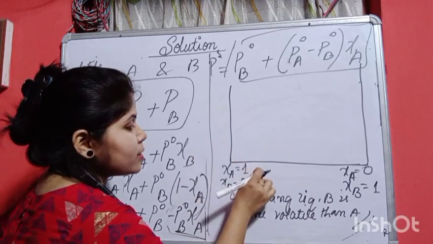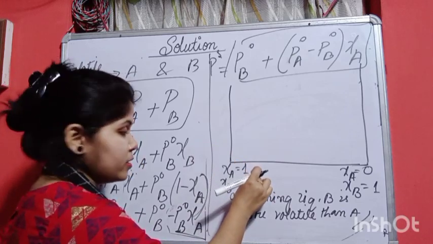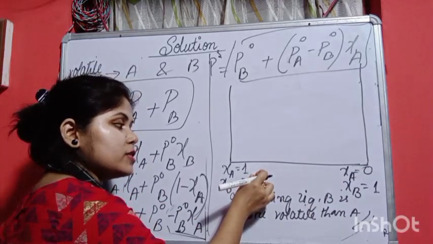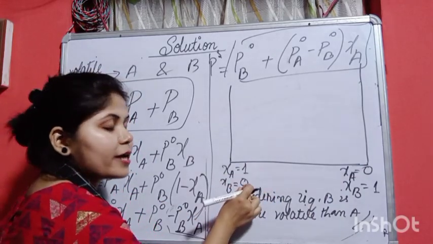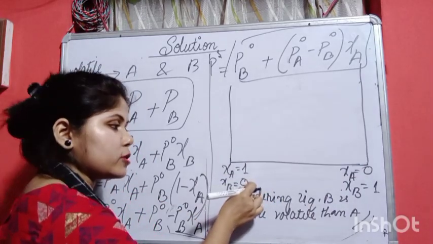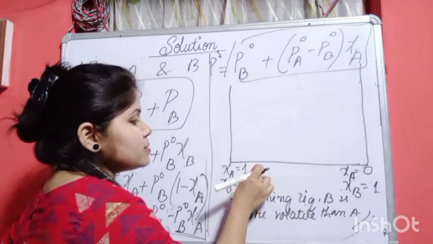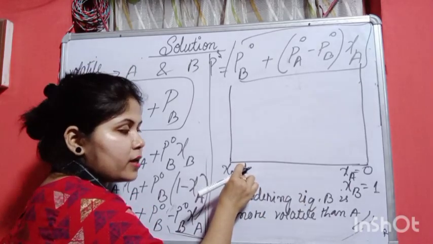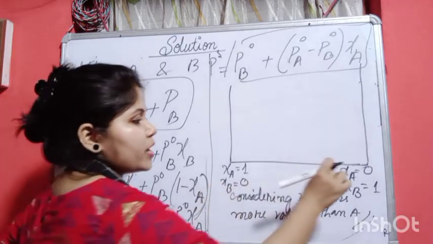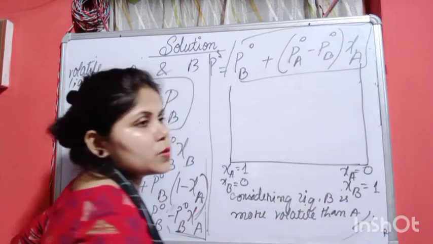Okay, so we are considering that zeta A is here 1. If you take 0 here, no problem, you should consider the other one as 0. You can consider zeta B here also, no problem. So I am considering here it is pure A, so zeta A is equals to 1 and here it is pure B, that's why zeta B is equals to 1.